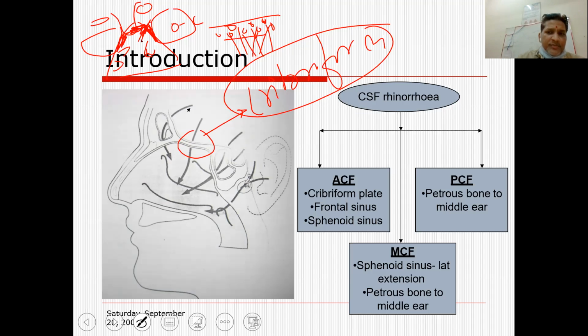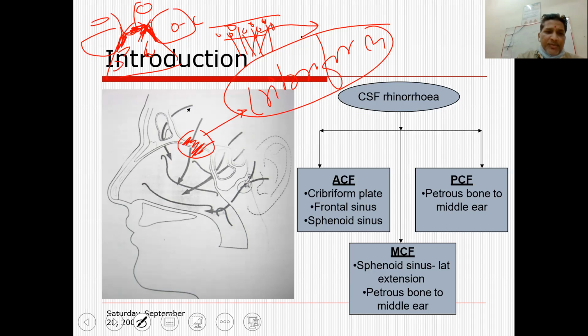As a result of a fracture of the frontal bone or the surrounding bone, these can lead to a leak of the subarachnoid fluid, that is CSF, into the nasal cavity, which is called a CSF leak. The cribriform plate is a very thin, fine bone which also has multiple sieve-like perforations for the entry of the olfactory nerve.